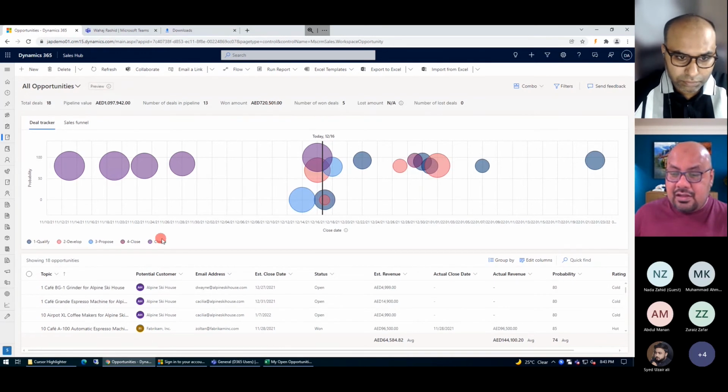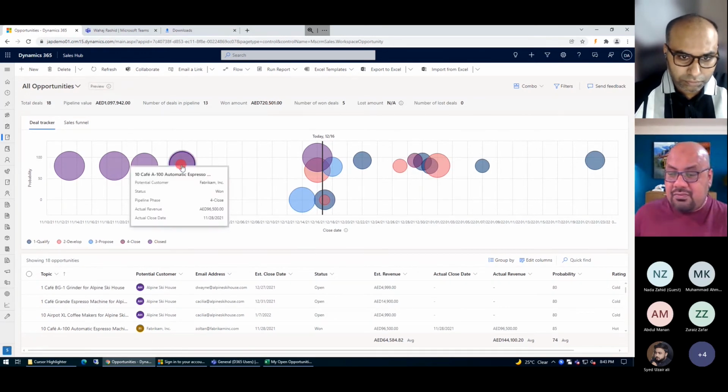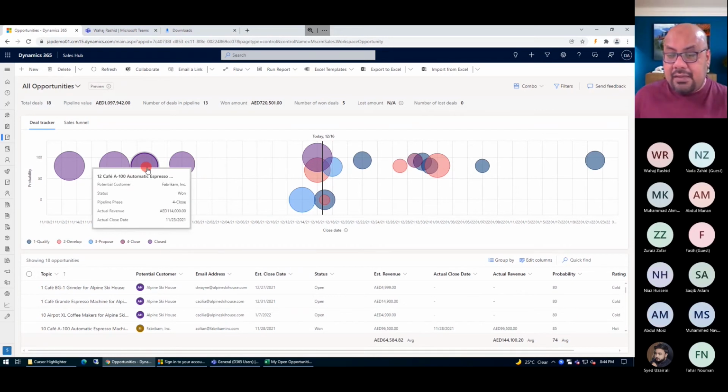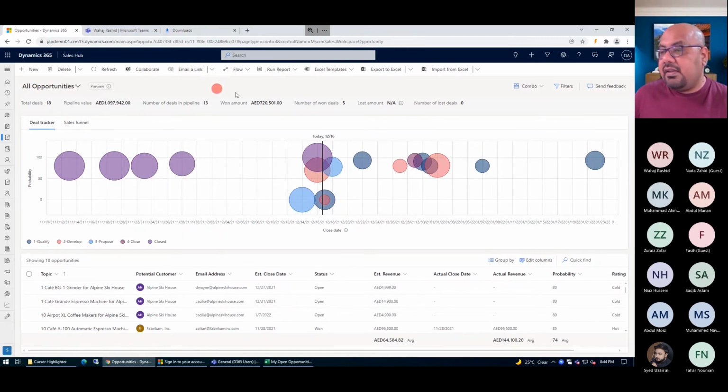So you can see these are the opportunities that were closed. If I want to see what was there, I can see this one closed as one, which is 96,500. Similarly, I can see the one for Fabrikam. There was a 100,000-plus deal. I can get it there.